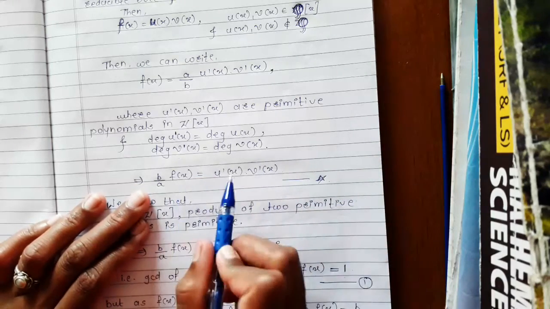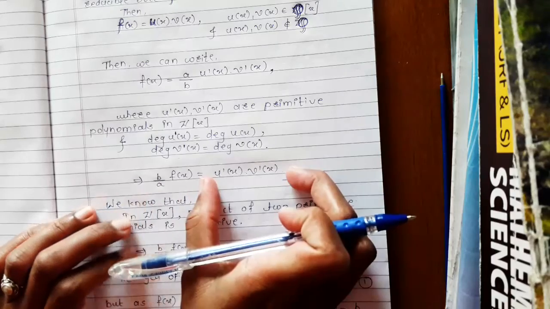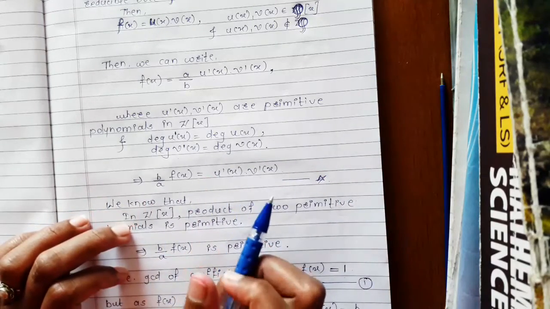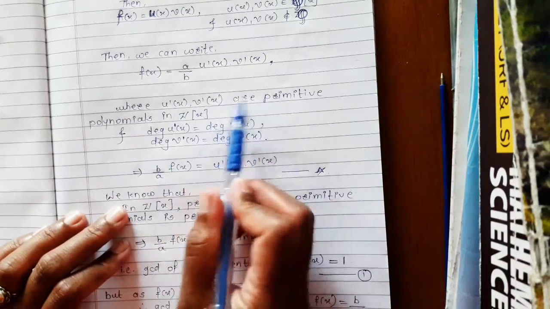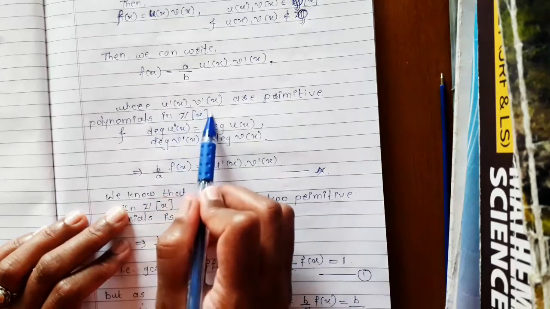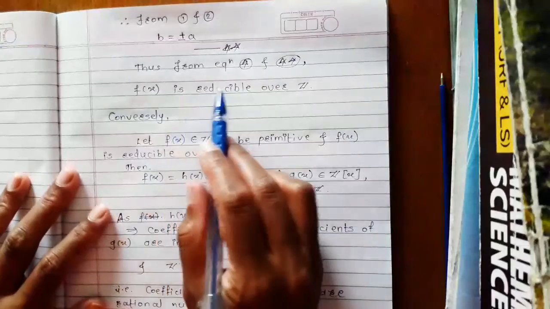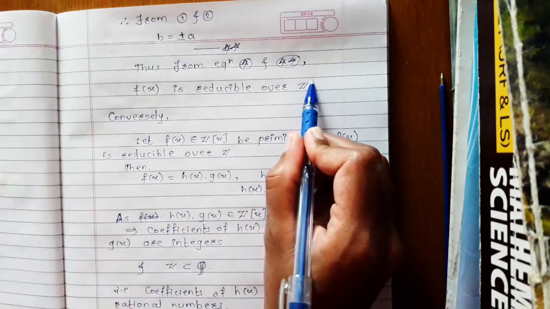That is, f of x can be expressed as a product of two non-constant polynomials, and these polynomials are members of the polynomial ring Zx. Here u dash of x and v dash of x are primitive polynomials, and they are members of the polynomial ring Zx. Thus f of x is reducible over the set of integers.